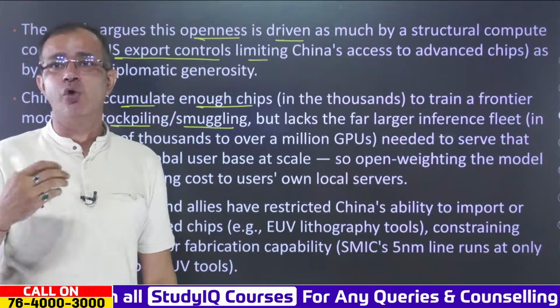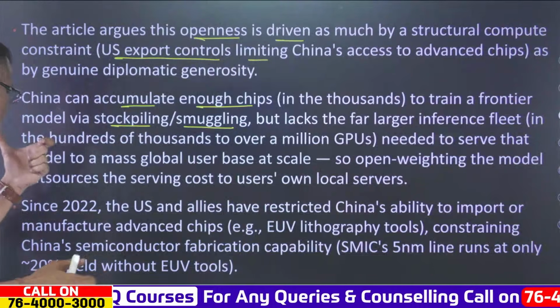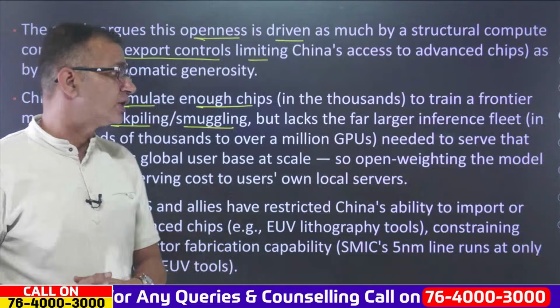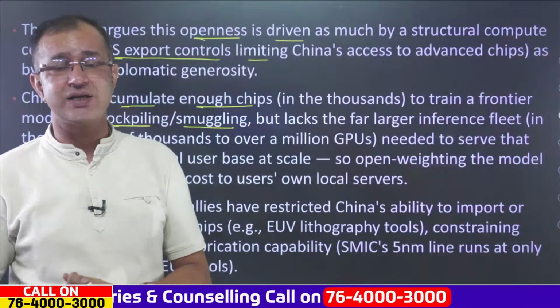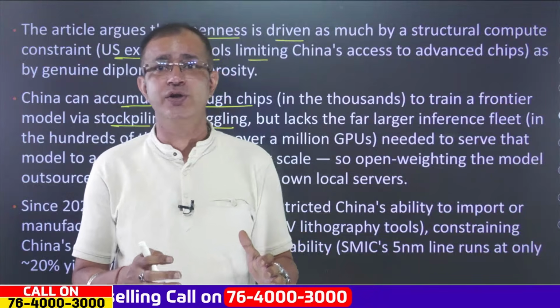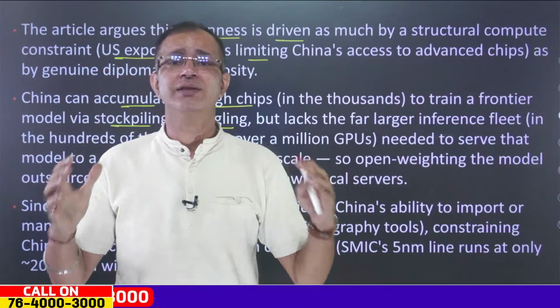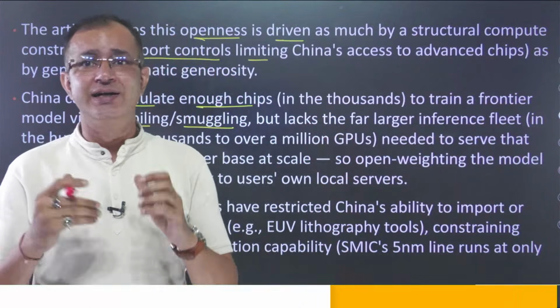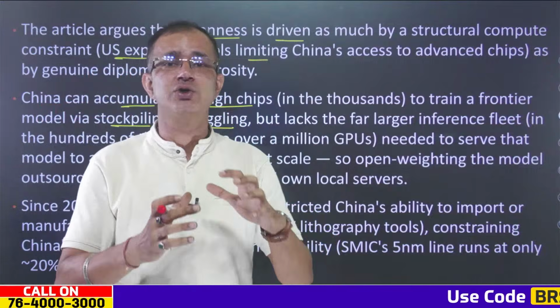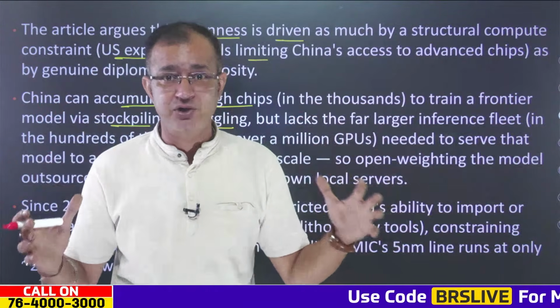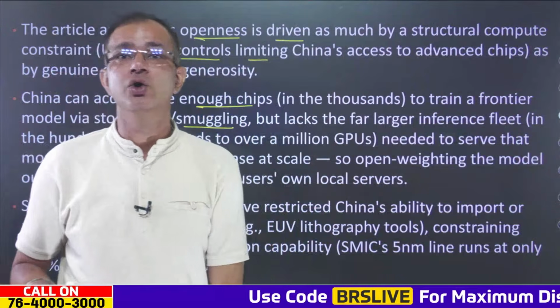So with open weighting, the model outsources the serving cost to the user's own local servers, and that is the reason China is moving towards open weight models, because it does not have that much computing power or servers large enough to be located in China.